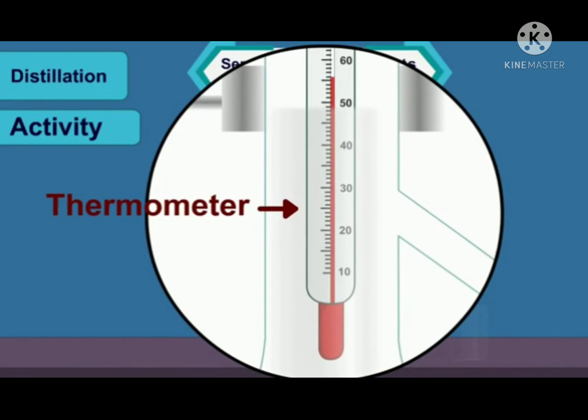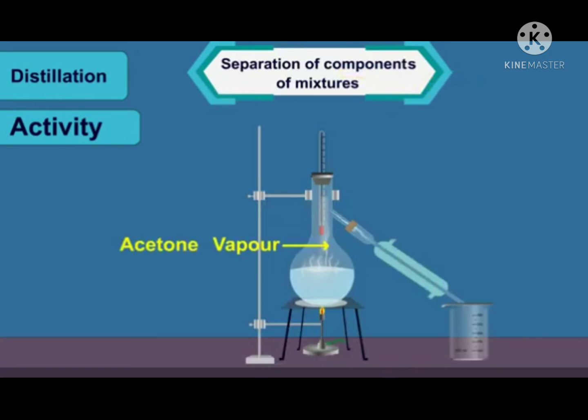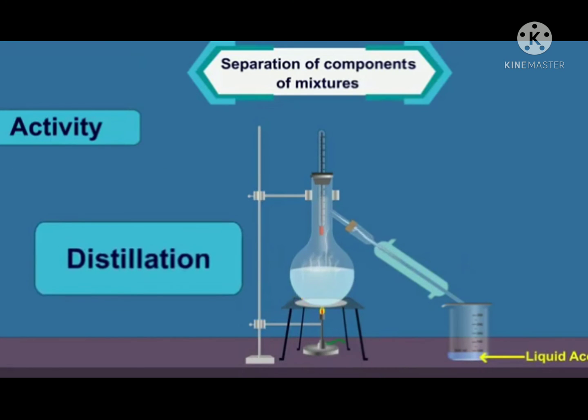Vapor distillation of acetone appears to rise in the flask at approximately 56 degrees Celsius. This acetone vapor passes through condensation. It starts condensing and again accumulates in the beaker in the liquid phase. In this way, we can separate the mixture of acetone and water by distillation.